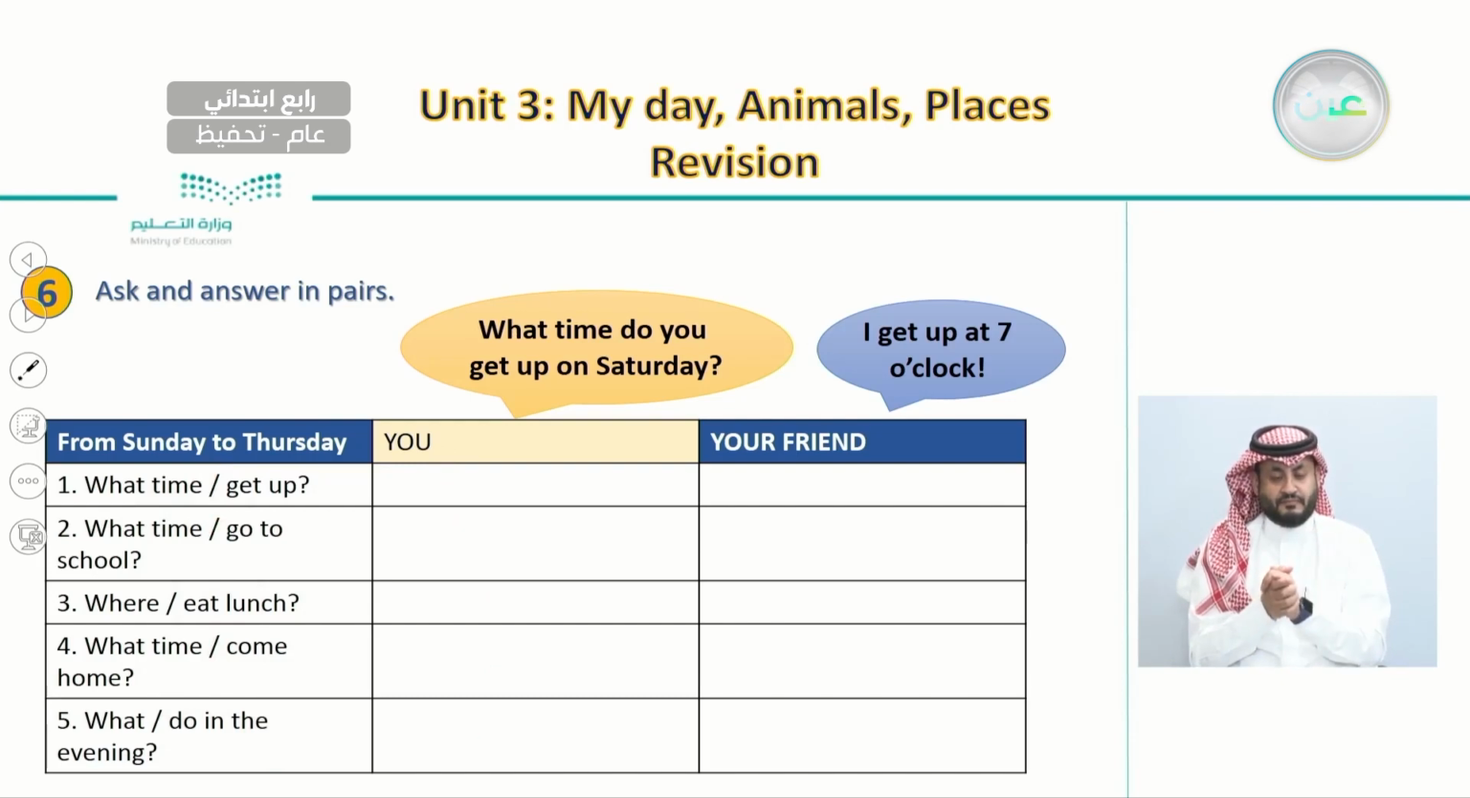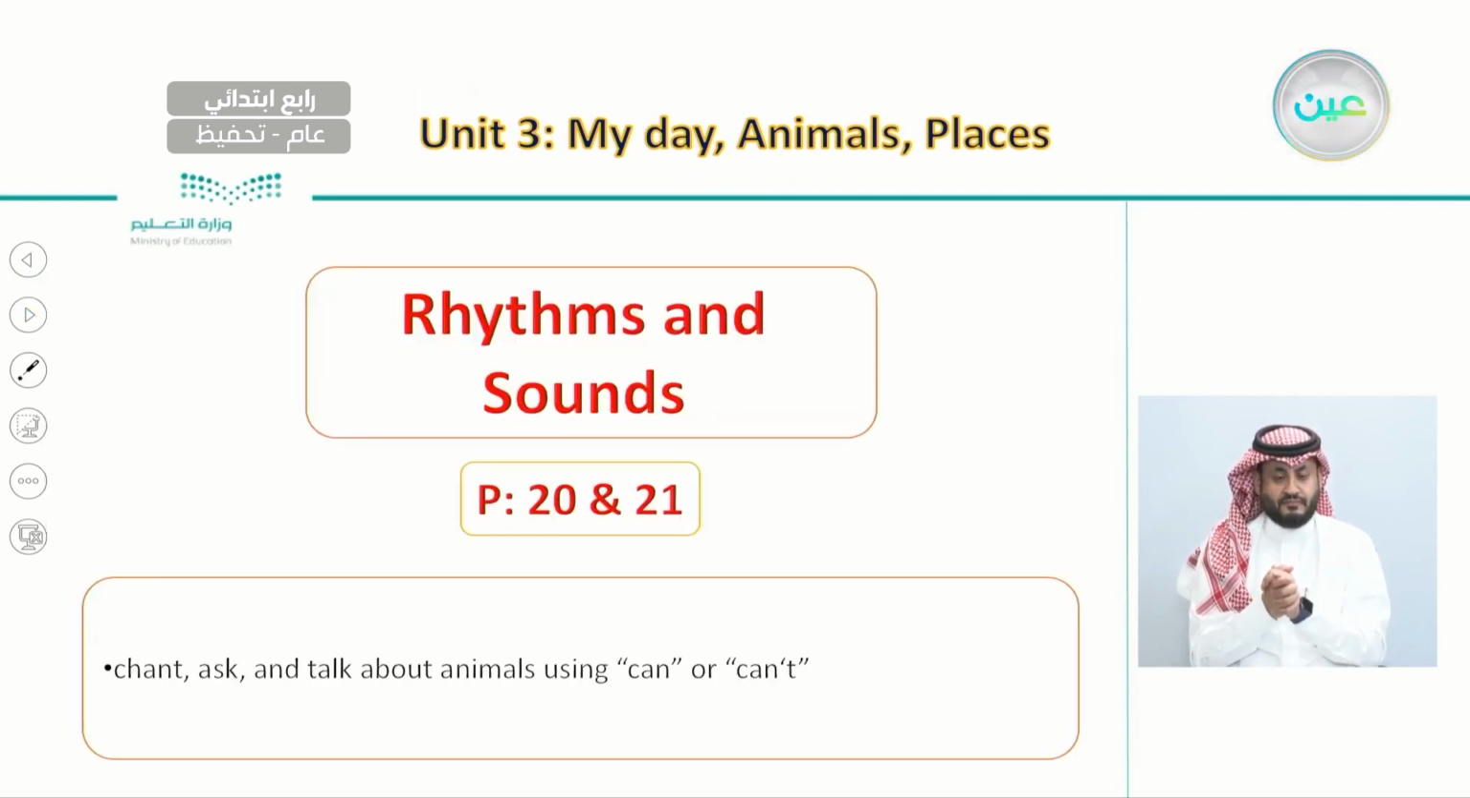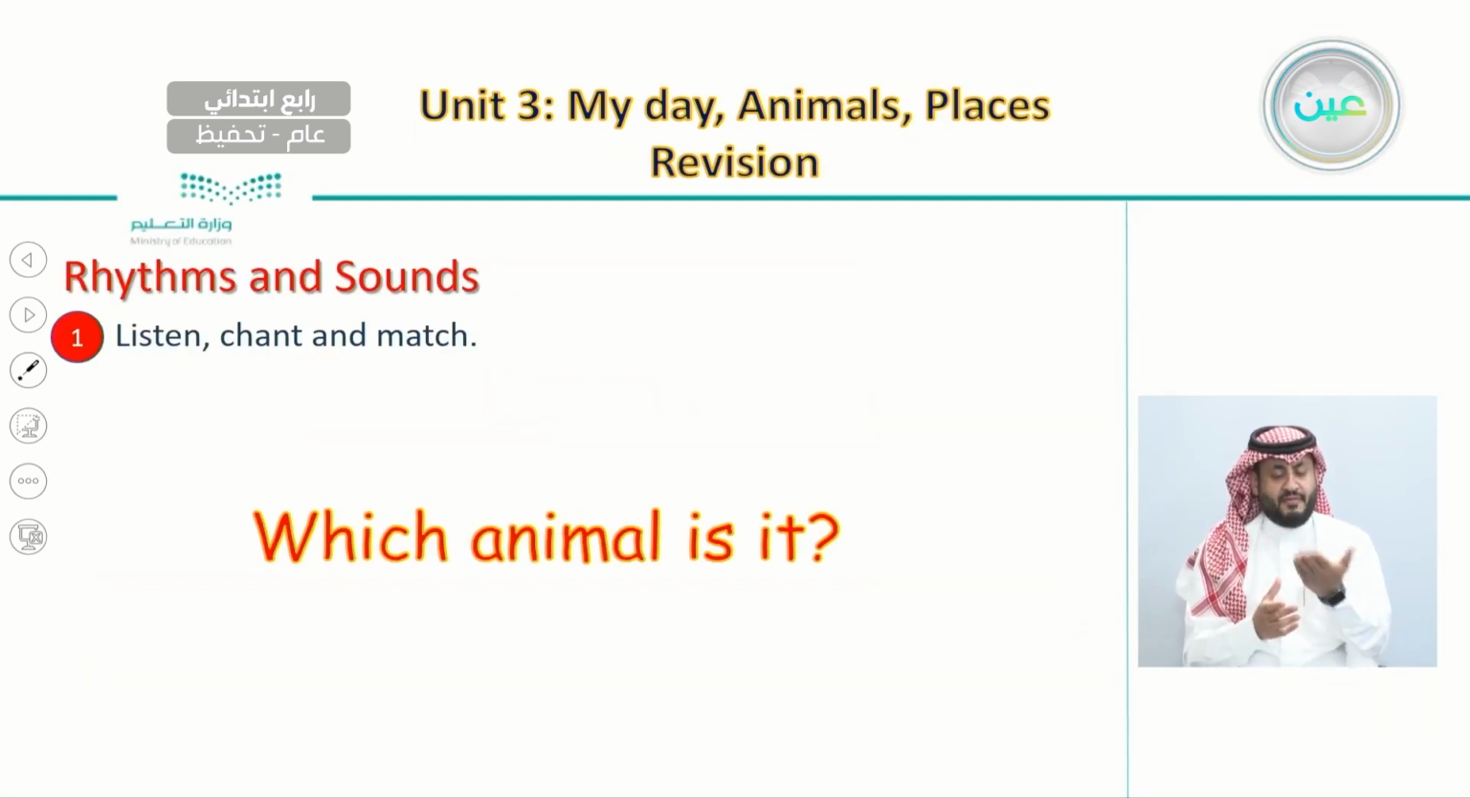And after this, we had the rhythms and sounds lesson on pages 20 and 21. Our goal was to chant and ask and talk about animals using can or can't. So here we did listen in this lesson to a chant that is called, what animal is it? So let's listen to this chant one more time.